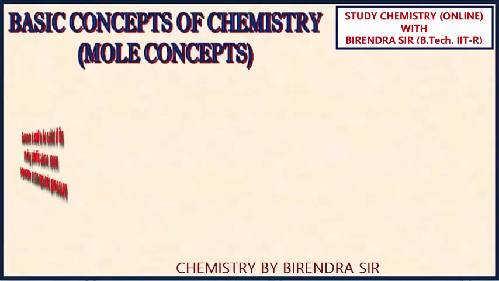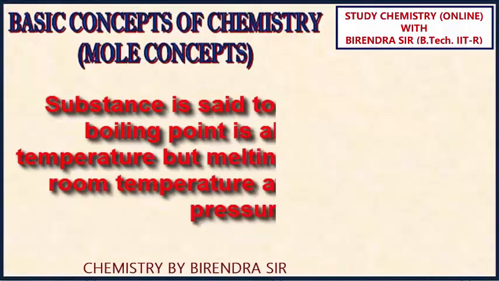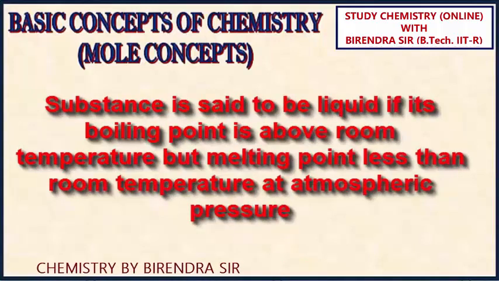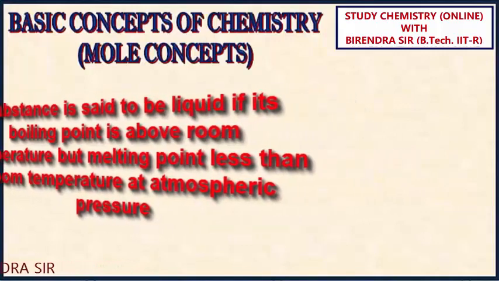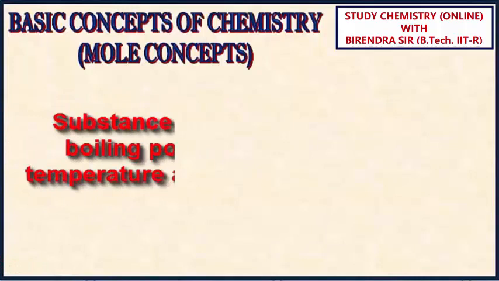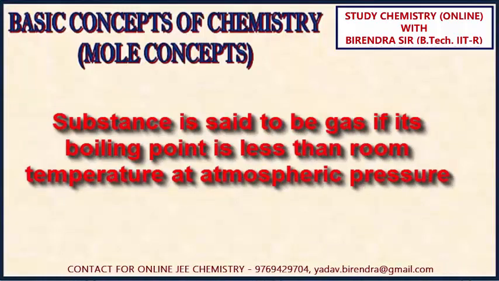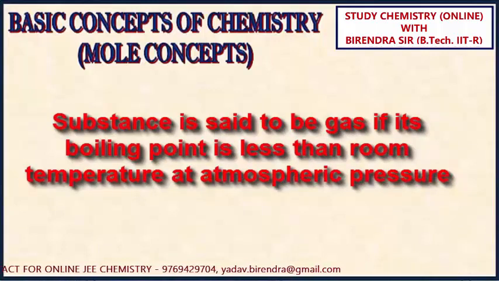A substance is said to be liquid if its boiling point is more, but melting point is less than room temperature at atmospheric pressure. Now, what is gas? Gas is a substance if boiling point is less than room temperature at atmospheric pressure.